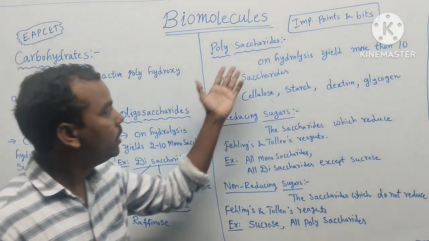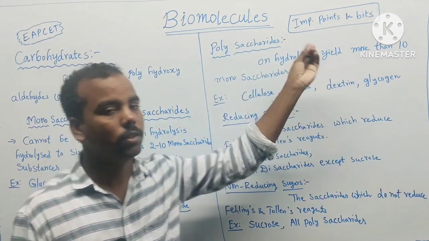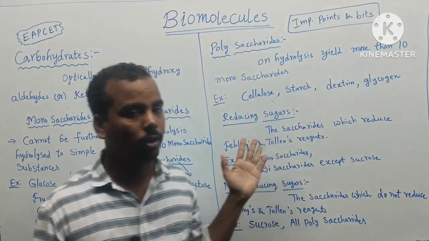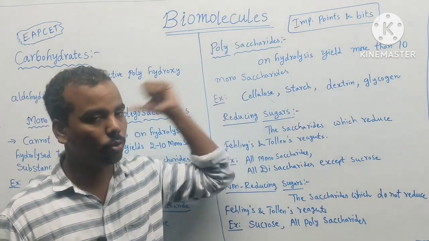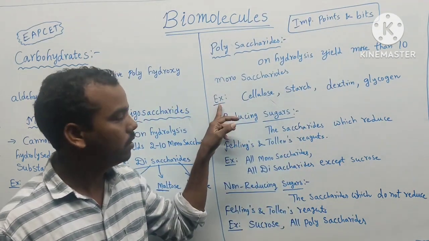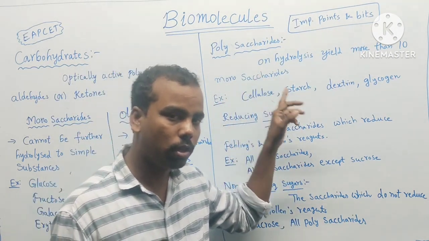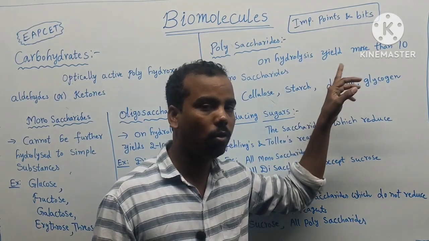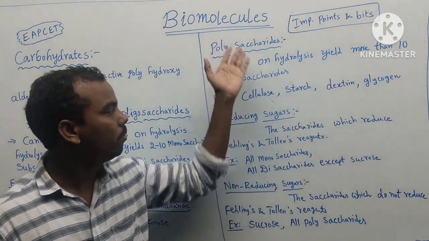Next, polysaccharides: on hydrolysis they give more than 10 monosaccharide units, and they are called polysaccharides. 2 to 10 means oligosaccharides, more than 10 means polysaccharides. Examples are cellulose, starch, dextrin, glycogen. These are all examples of polysaccharides.